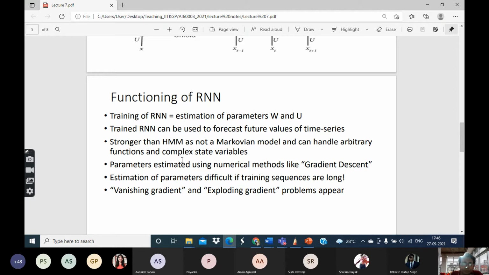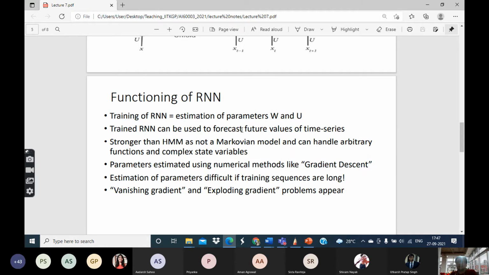Now, unlike the Baum-Welch algorithm, which is based on probabilities, the algorithms involved to estimate the RNN parameters are done by certain numerical optimization methods, such as gradient descent. I guess many of you have heard of gradient descent. It's basically a numerical optimization method.